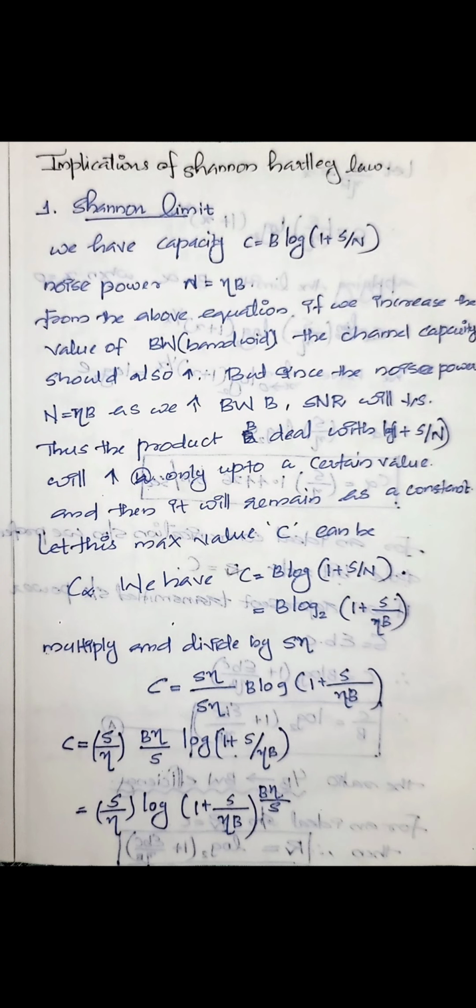Today's topic is implications of the Shannon-Hartley law. Here we have two implications of the Shannon-Hartley law, that is the Shannon limit and the bandwidth-SNR trade-off.